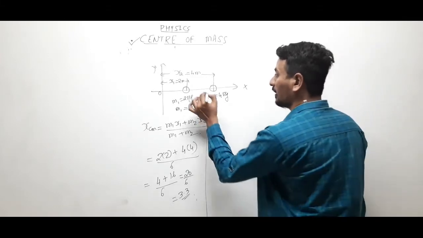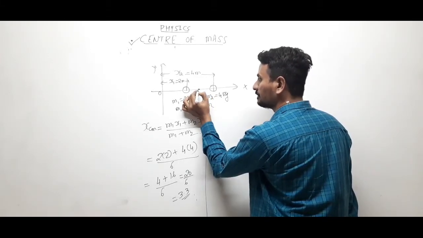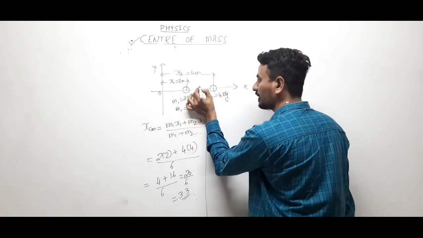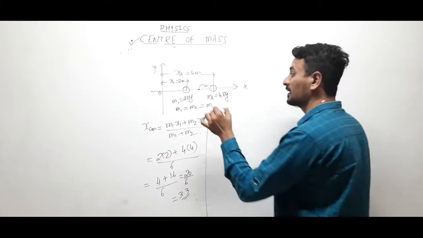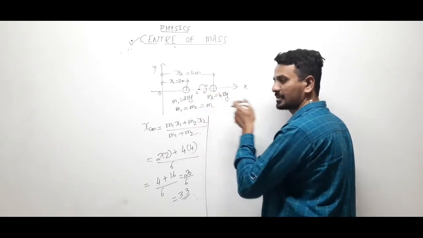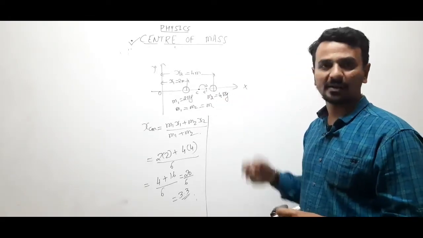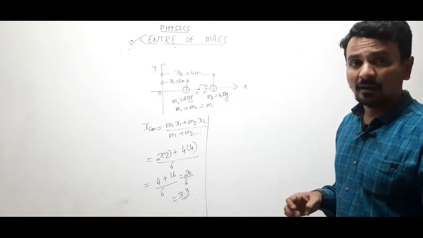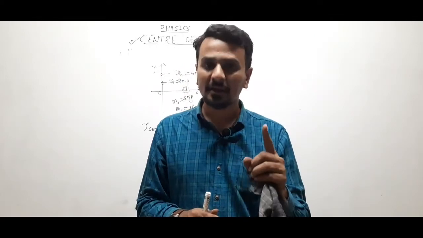So this will be 3.3 something. 3.3 means, this was the midpoint, which is 3, so 3.3 means something towards right. So center of mass has been shifted towards heavier mass. Note that when two bodies are having same mass, of course the center of mass will lie at their center.